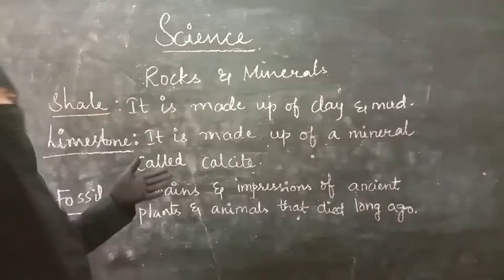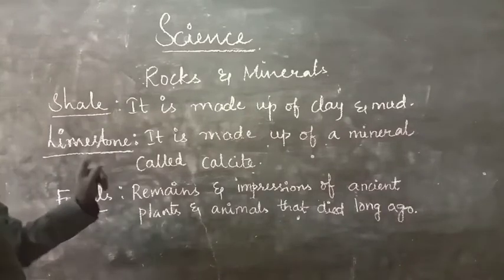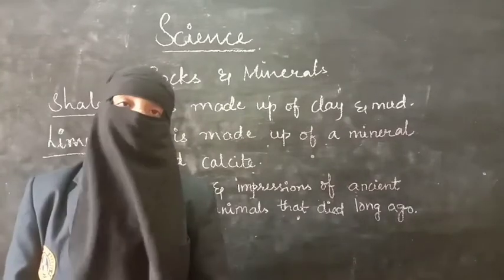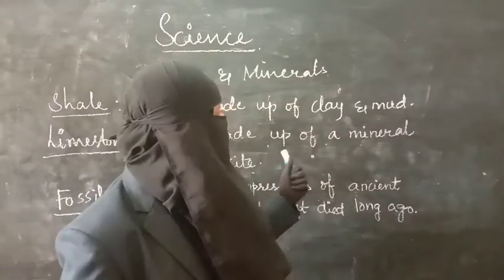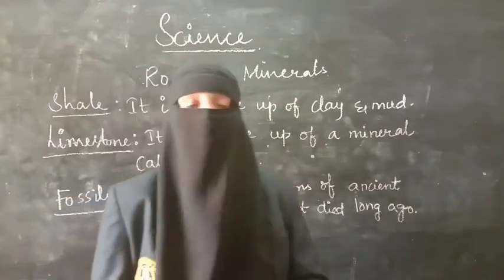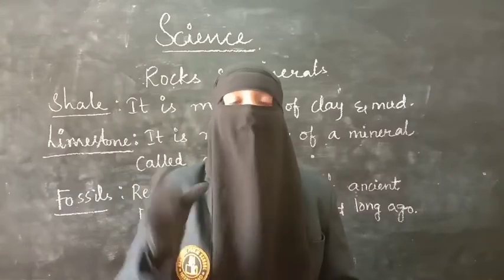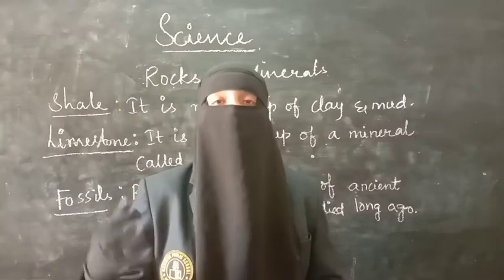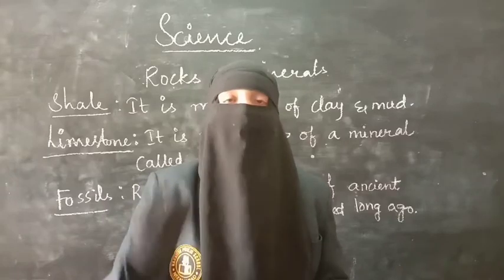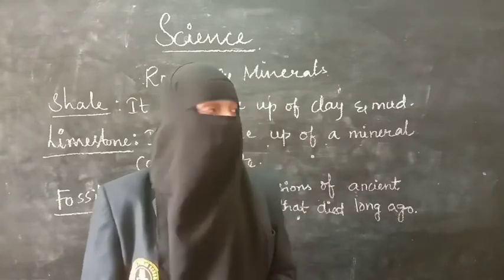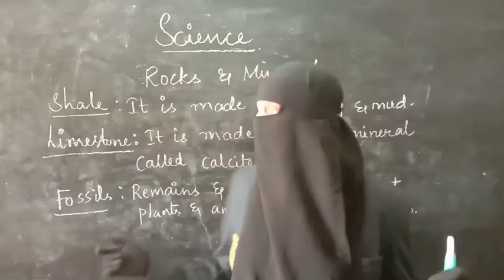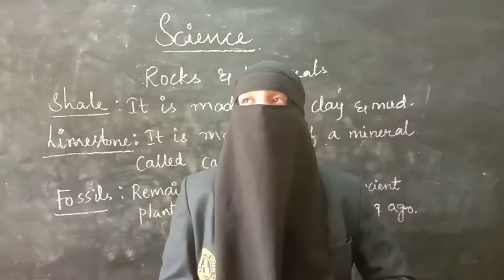And the next type of sedimentary rock is limestone. Limestone is made up of a mineral called calcite. Limestones are used a lot. What is calcite? Calcite is the outer shell of an animal. According to the scientists, it was one of the parts of the animals, but now it is no longer part of them. So limestone is made up of calcite, and it has many uses.